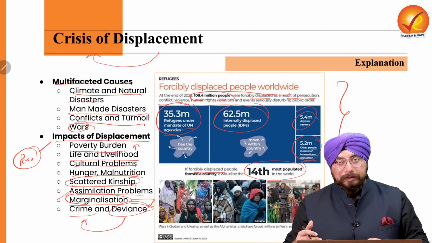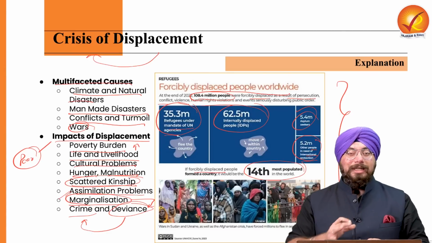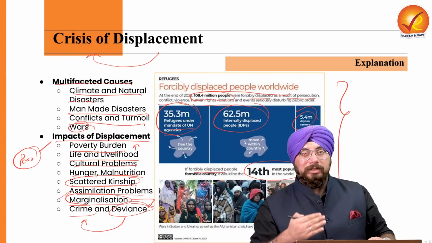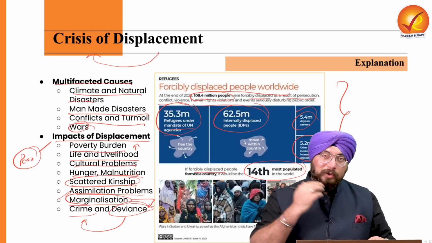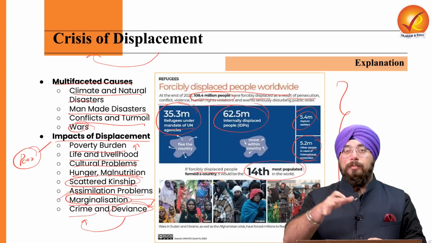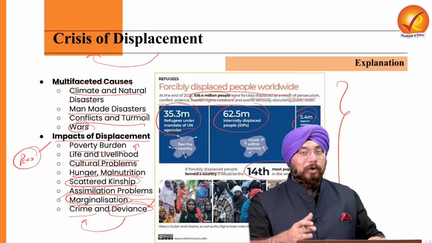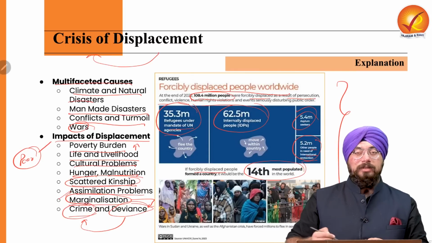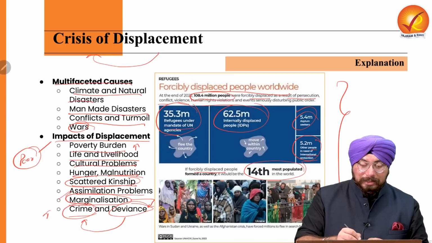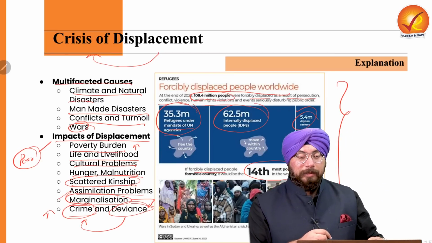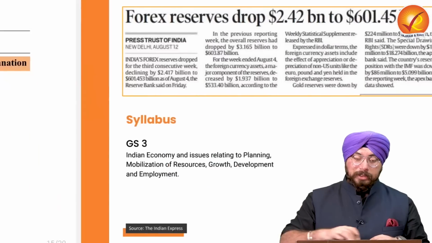Because not everyone is born a criminal. When assimilation problems arise, marginalization takes place, and because of marginalization, deviance happens. That is, you deviate from the social order, the public law and order. Because of that deviance, crime happens. So there can be an increase in the incidence of crime as well because of this crisis of displacement. I hope this is very clear to all of you.